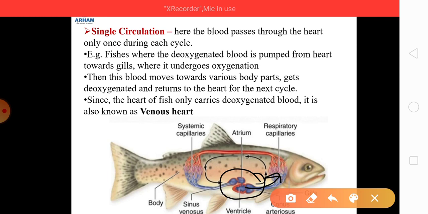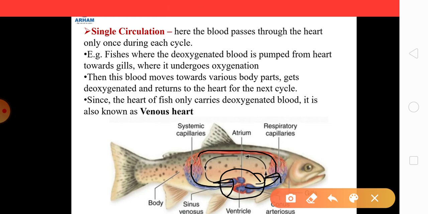So that at the gills it undergoes oxygenation. When the blood gets oxygenated at the gill, it is taken to all the parts of the body, and once this oxygenated blood circulates in all the parts of the body, it again gets deoxygenated, and then this deoxygenated blood is carried to the heart for the next cycle.